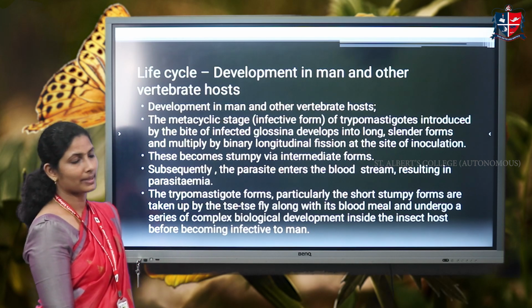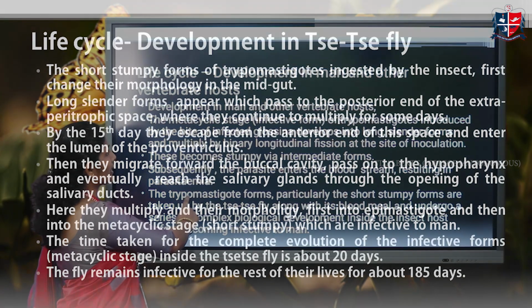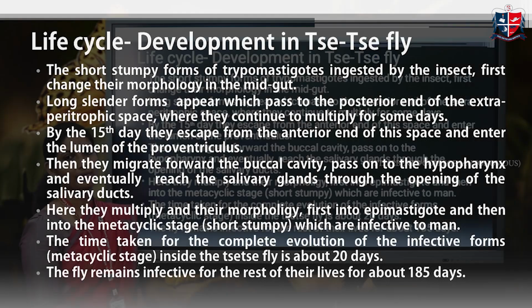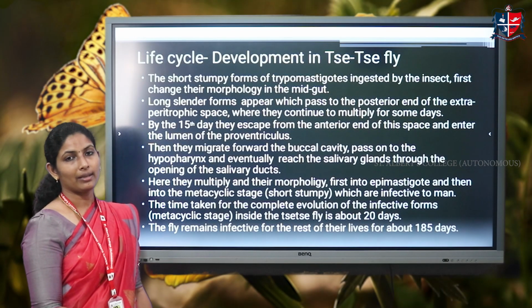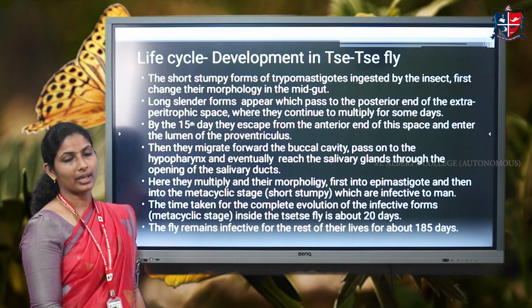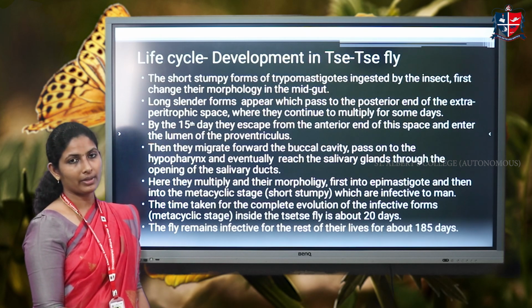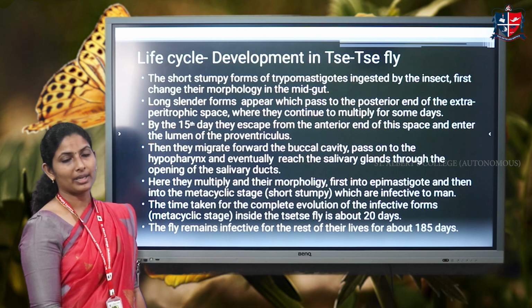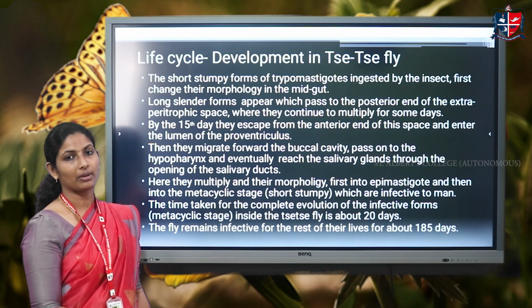their further development. The next stage of their life cycle takes place in the invertebrate host, that is the tsetse fly. The tsetse fly takes these stumpy forms inside its body, and through the alimentary canal, this particular parasite moves unaltered. But when it reaches the midgut, they undergo some changes and start multiplying for about 15 days. During these 15 days, they enter the peritrophic space and multiply in maximum number, getting into the form of long slender ones.